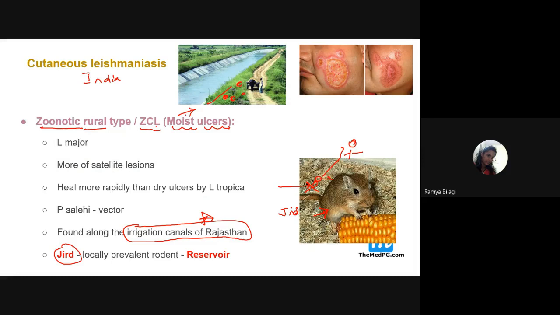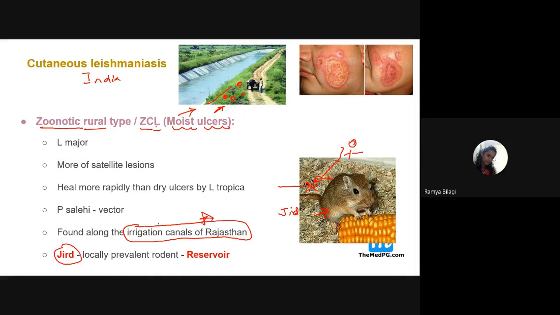So as a public health specialist or personnel, what we need to do is spray DDT, or take proper insecticide measures in this area so that it won't act as a breeding site for what? Sandfly. So we need to be careful.